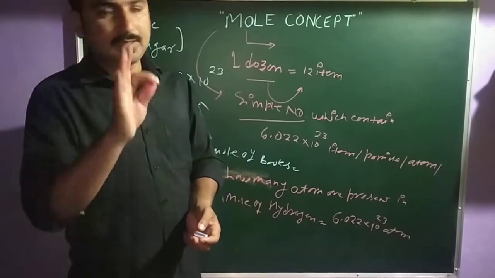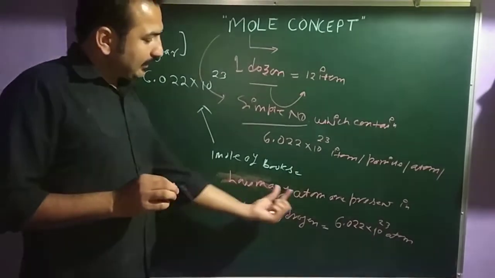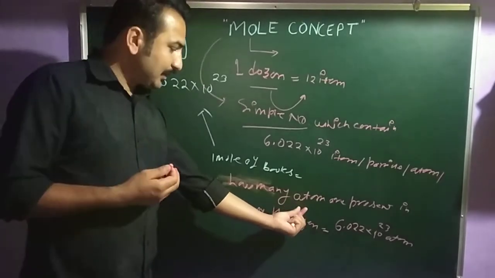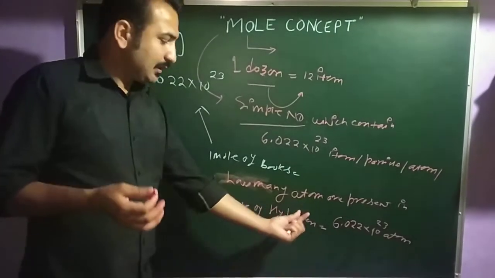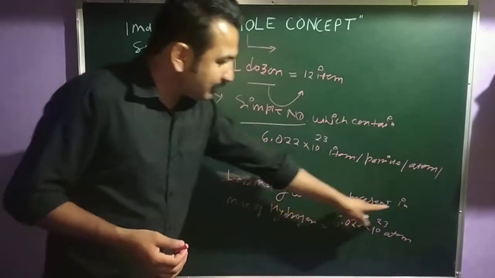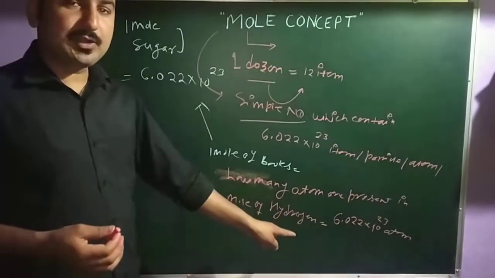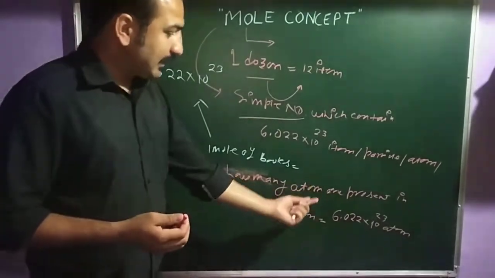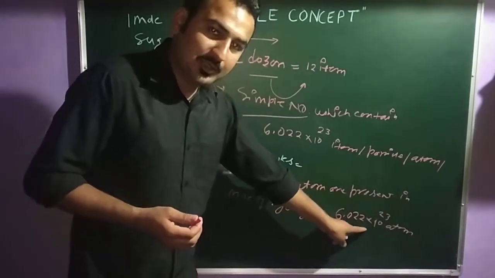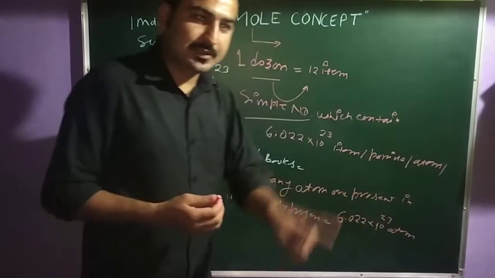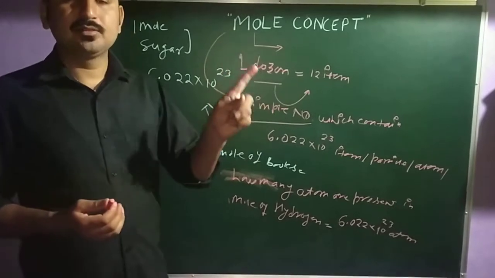In the same thing, how many molecules? I am replacing atom by molecule. How many molecules are present in 1 mole of hydrogen? Again you will say there are 6.022 × 10 to power 23 molecules in 1 mole of hydrogen.